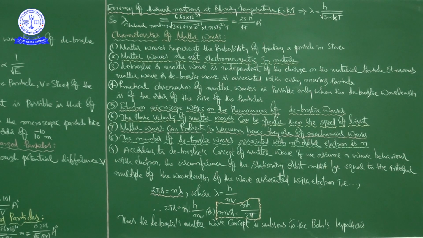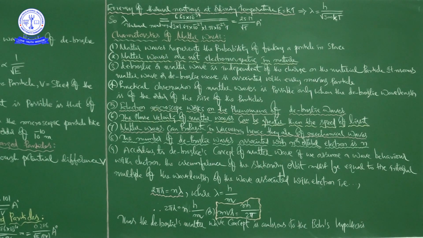He is talking about the possibility. He is comparing the de Broglie wavelength, the wavelength of the wave, with the size of the particle. So when they are comparable, then you can observe matter waves.